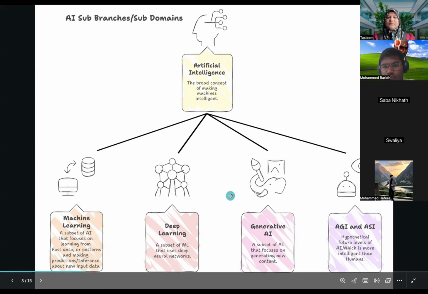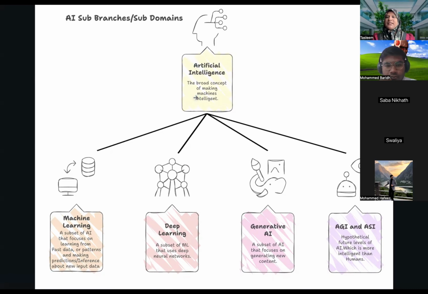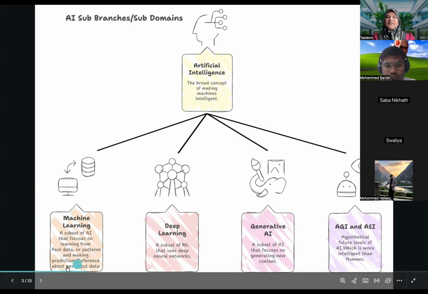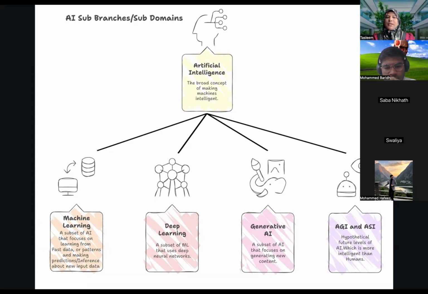What is machine learning? Machine learning is a subset of artificial intelligence. Artificial intelligence is a broad concept of making the machine intelligent, and machine learning is a sub-part of it. As the name suggests, the machine will learn from past data, learn the past patterns, and be able to predict or give output or inference based on that pattern.